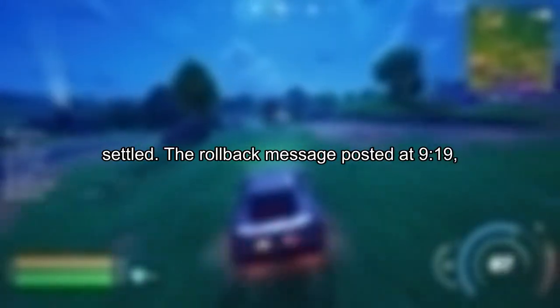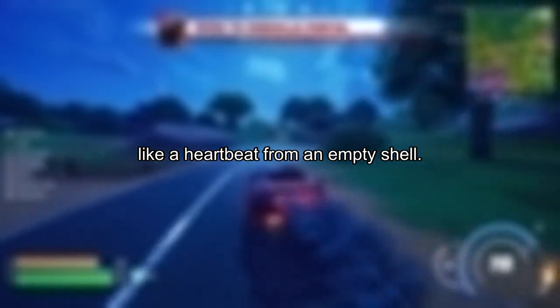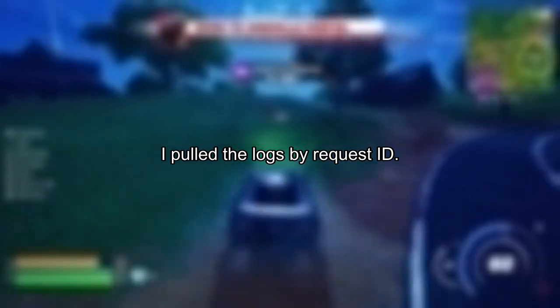I said no one. At 9:17 exactly, the prod channel filled with red. The same error lit up CloudWatch for real, with the same request ID, the same function version. The same useless line number. Our API gateway spiked 500s for about 30 seconds, then settled. The rollback message posted at 9:19, and nothing rolled back. No pipelines ran. No new AMI.